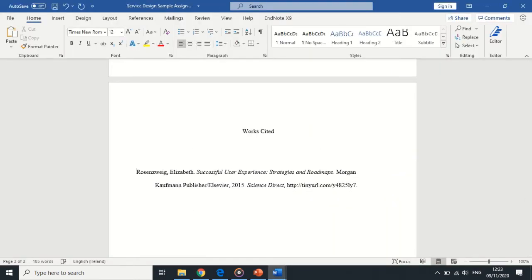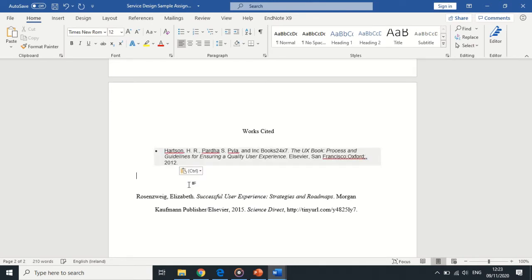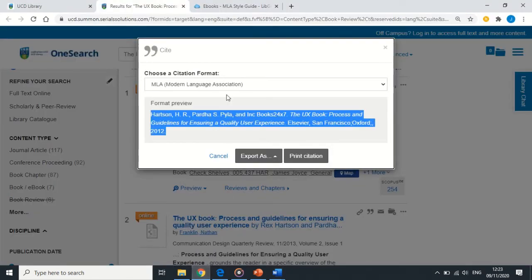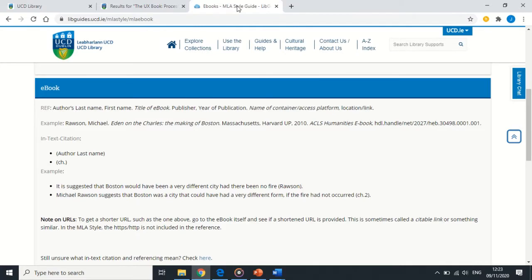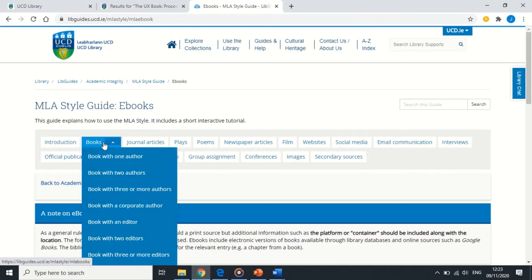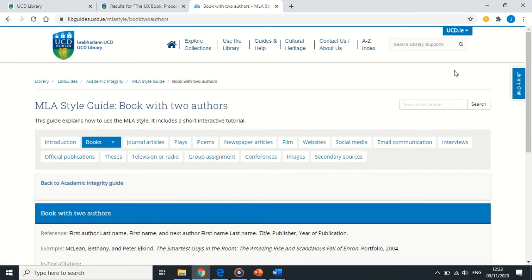So it will be above the Rosenwig citation because it begins with the H and it comes earlier on in the alphabet. And then what I need to do is I go to the Academic Integrity Guide. Now I'm citing from the print book in this case, so it's a book with two authors. So I select book with two authors from the MLA style.